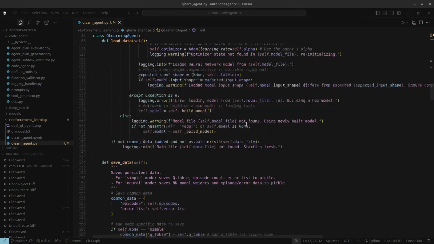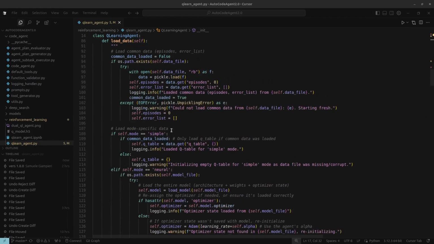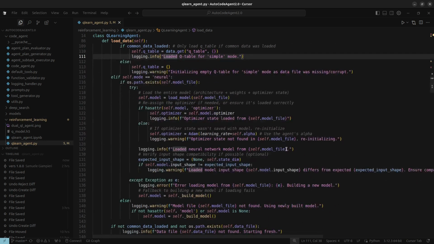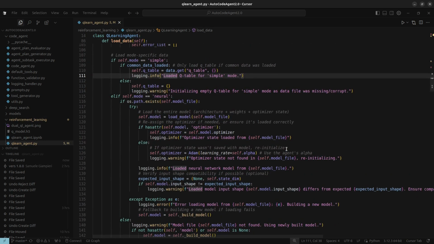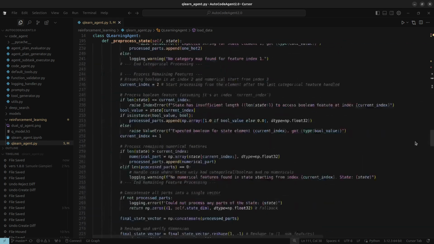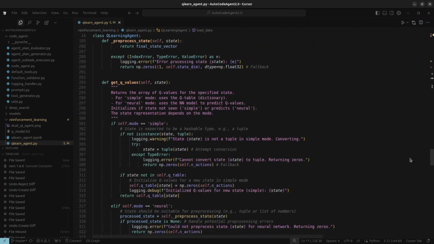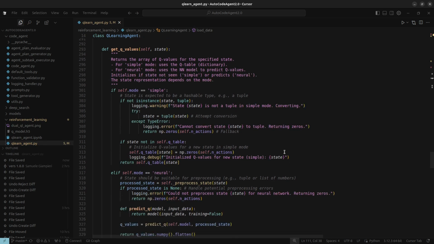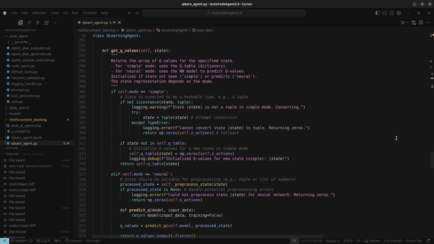Now, the cool thing about this agent is that it can work in 2 different ways. First up is the simple mode. This is your classic old-school tabular Q-Learning. Think of it like the agent keeping a big spreadsheet or a dictionary. For every possible situation or state, and every possible action it can take, it stores a Q value. How does it work? Well, it maps states, which need to be something simple it can use as a key, like grid coordinates, to a list of Q values, one for each action.